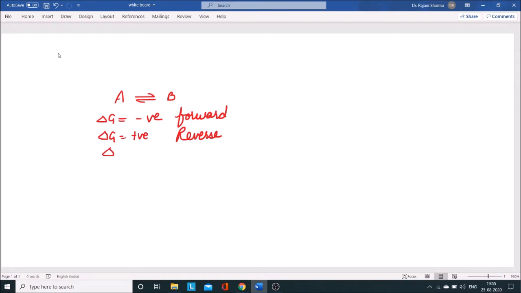Whereas when del G is 0, in that case the rate of formation of B will be equal to the rate of breakdown of B into A. So this states that when del G is 0, the reaction is now in the equilibrium state.